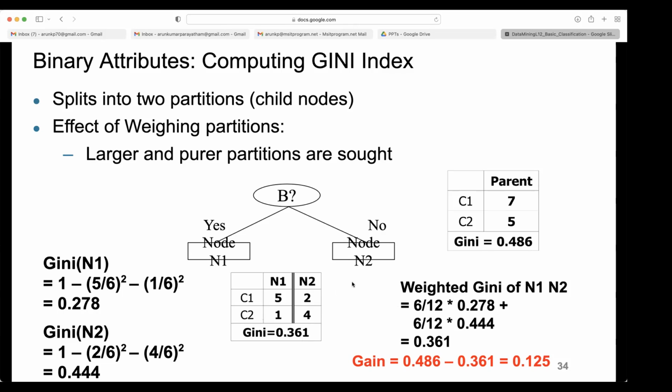How much gain did you get in impurity here? P minus M. What is P? 0.48 minus 0.361. So your gain is 0.125 if you have this split.